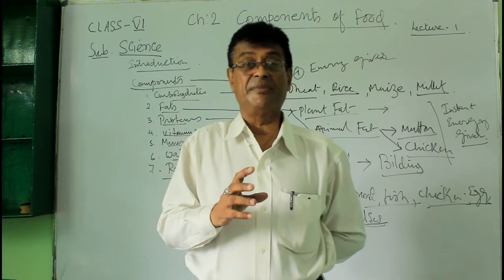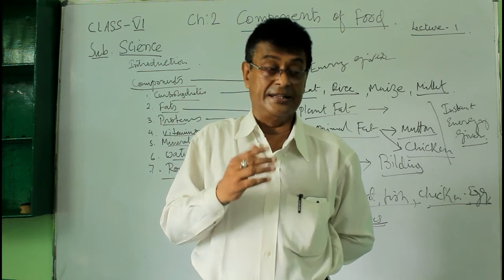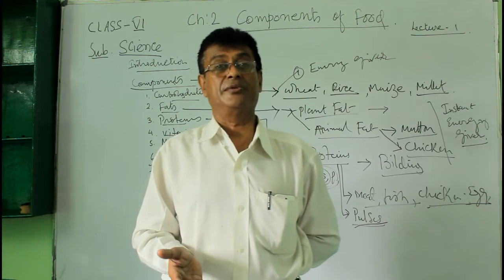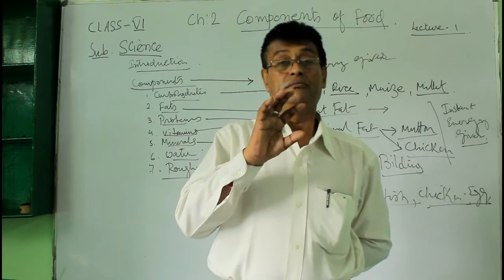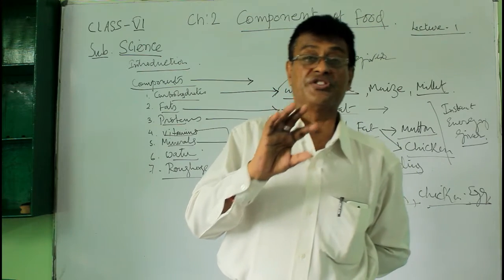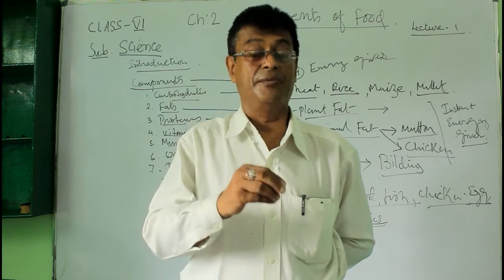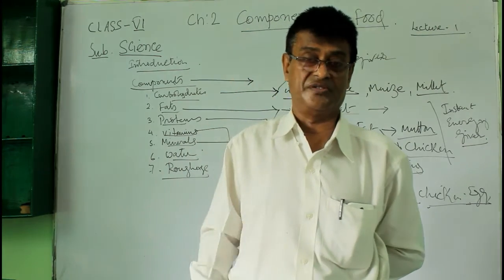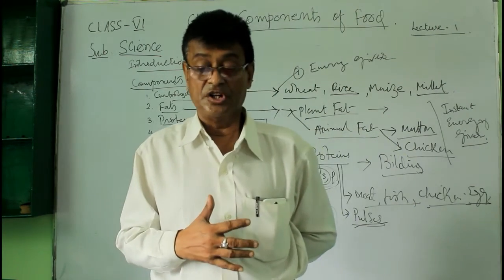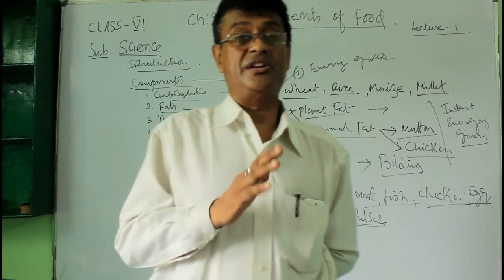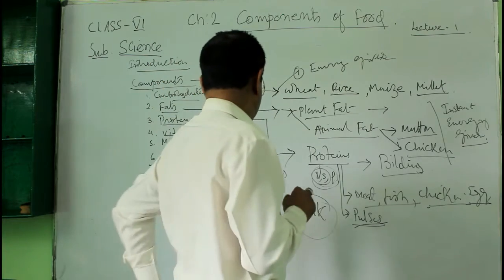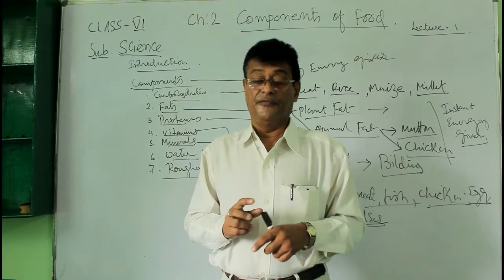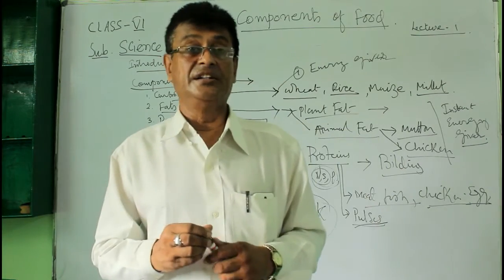So all this is done by the order of the brain, and that is being controlled by the brain through the endocrine system, which consists of various kinds of biochemical enzymes, and that is known as the hormones. So anyway, we come to the vitamins. Vitamins are the guards of the body. Vitamins are classified in,